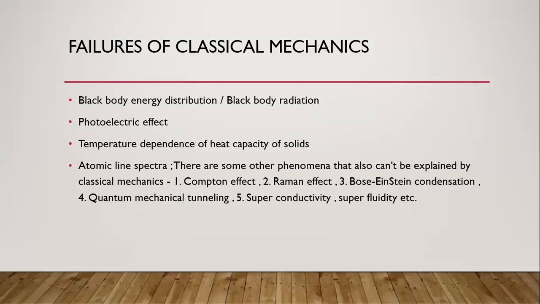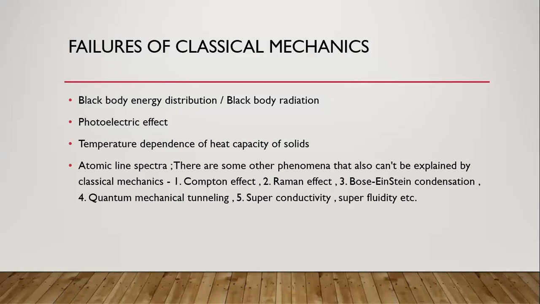The main feature is that, according to classical mechanics, light is in the form of waves, whereas matter is in the form of particles. That concept fails while explaining black body radiation as well as the photoelectric effect and the temperature dependence of heat capacity of solids.